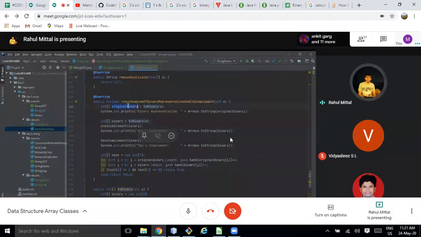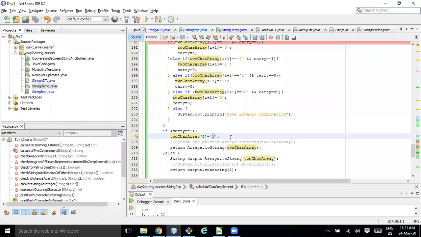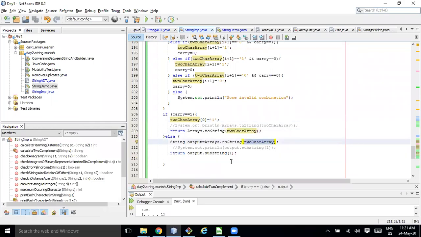So I keep an original binary and create a copy. I do a twos complement and print it, do a ones complement and print it, and do a twos complement and print it again. And then I'm doing this anagram check.